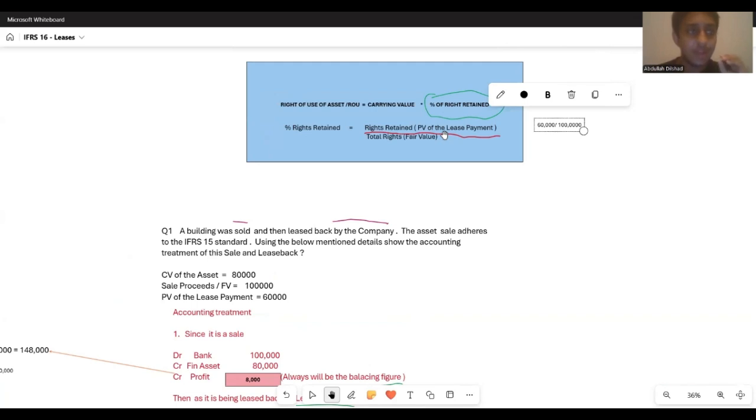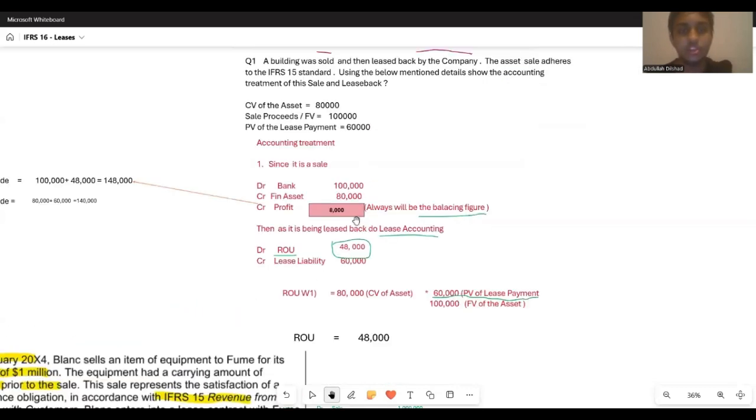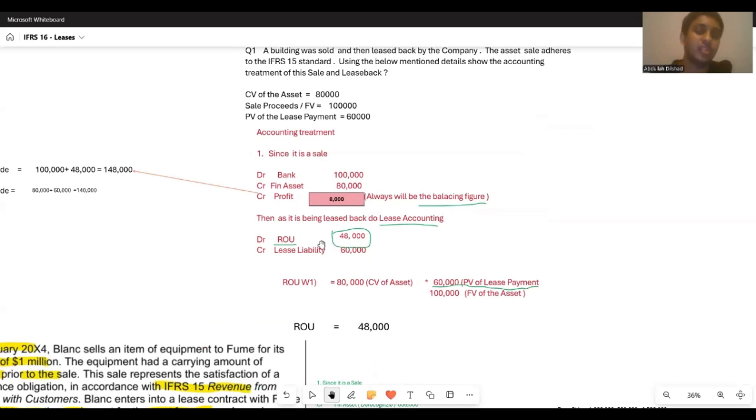So what this percentage of rights retained means is, out of the 100,000 that you received through sale, 60,000 you will be paying back, or you will be retaining it for using the lease asset, right? So that's how we came up with 48,000.